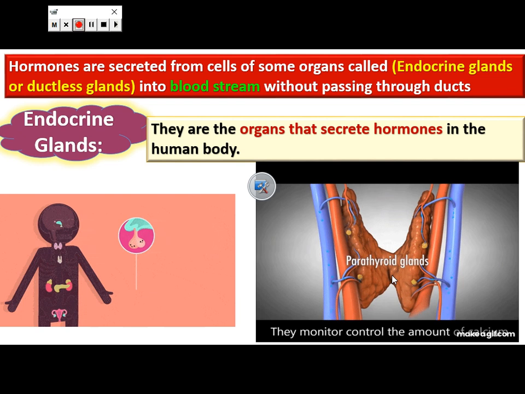The target cell is the cell that the hormone affects, and it is almost always located away from the endocrine gland that secreted the hormone. Again, hormones are secreted from special organs which we call glands. This gland is called endocrine or ductless gland because it secretes its secretion directly to the blood. Why in the blood? Because the target cell, where the hormone has its effect, is located almost away from the endocrine glands.